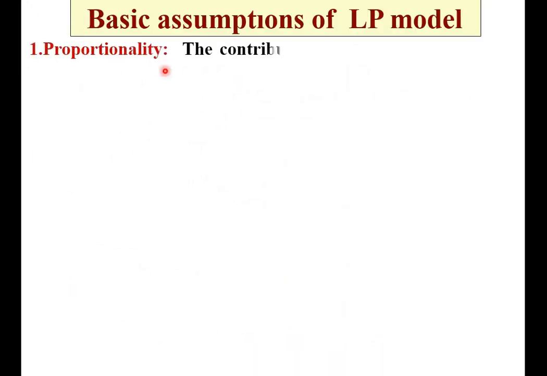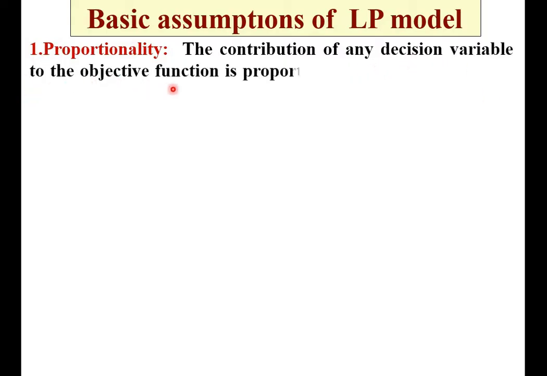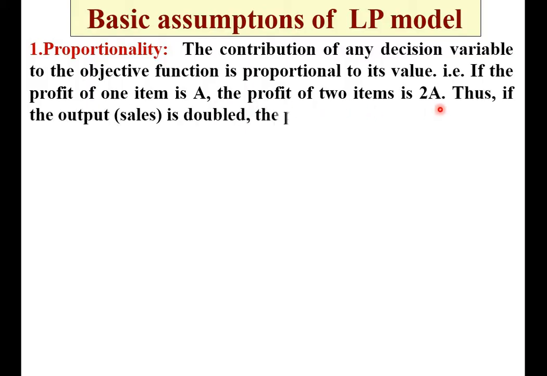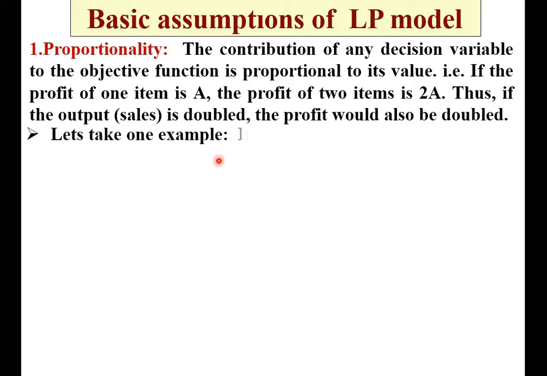First, proportionality. The contribution of any decision variable to the objective function is proportional to its value. Meaning, if the profit of one item is A, then obviously the profit of two items is 2A. That means there is proportionality. Thus, if the output sales is double, then the profit would also be double. So very simple, the name itself indicates it. So let's take one example.